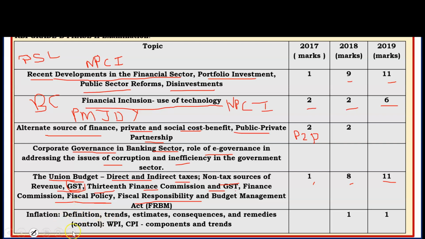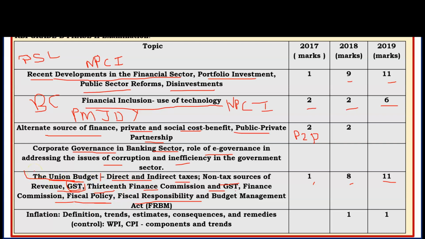You don't need to go in depth, but you must be aware of the basics of these topics. Like the FRBM, I have given an example: the deficit targets, revenue deficit, and debt to GDP ratio of the states given in the FRBM. That type of question was asked previously, so it can be asked again as it is a part of the syllabus. If there is any GST related news, and the union budget, that is important.